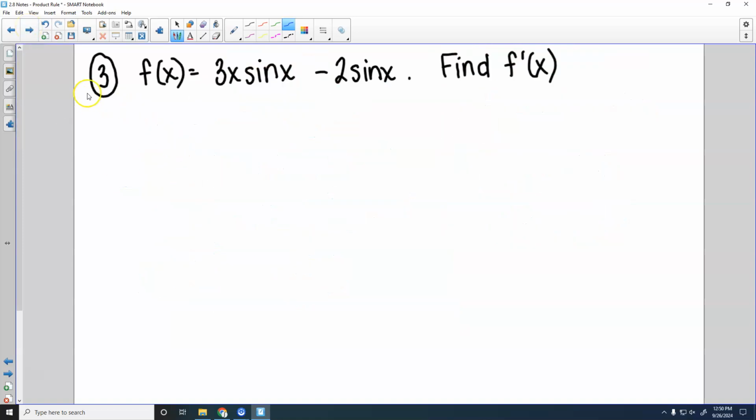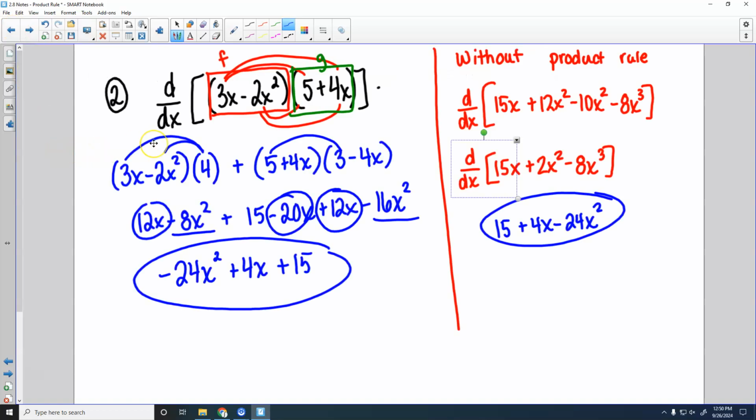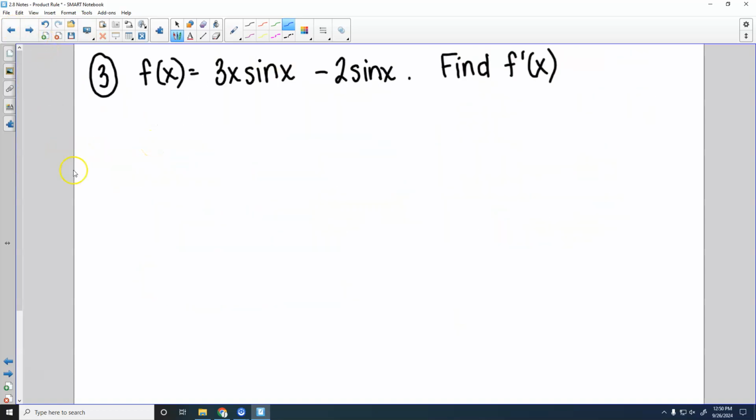All right, let's look at example 3. This one has a piece that needs the product rule and a piece that does not need the product rule. Because when I have a minus sign in between these two right here, that means I'm going to take the derivative of those two things separately. 2 sine x does not need a product rule, because 2 is just a coefficient, right?